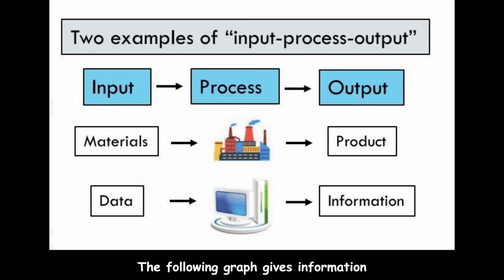The following graph gives information about two examples of input process output. The steps include materials, factory, and product. According to this graph, the first step is input of materials. Secondly, to go to the factory, you can see from this graph that the third step is to become the product, which is the output.